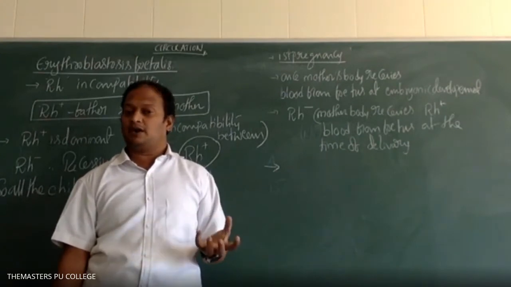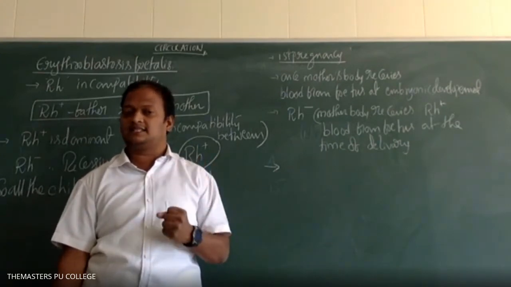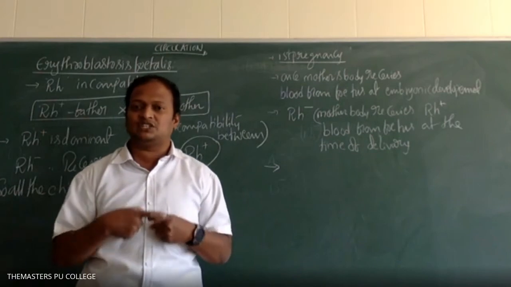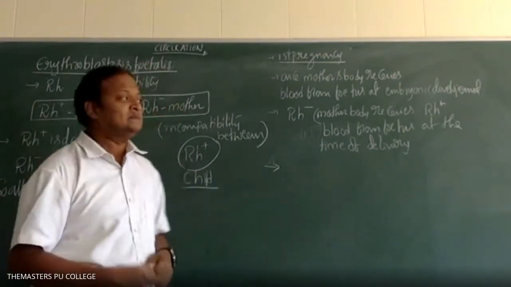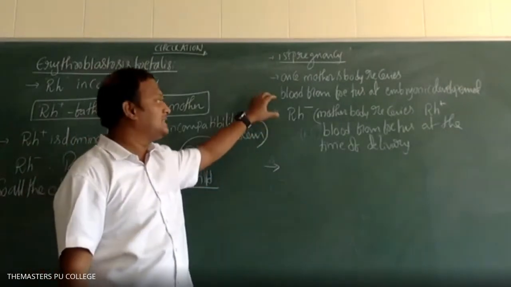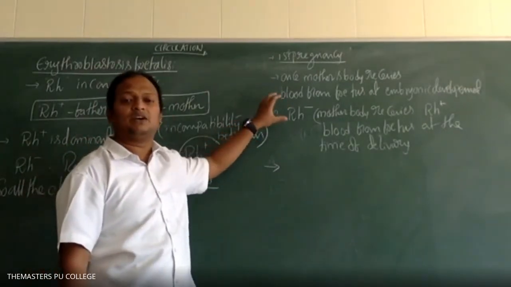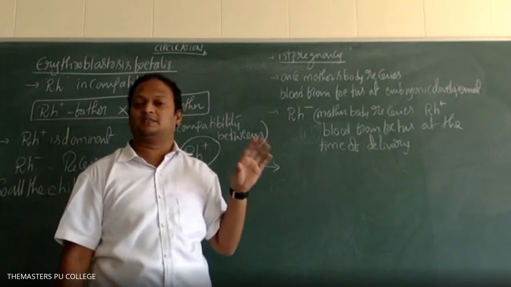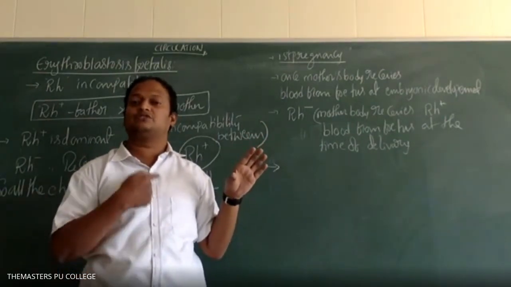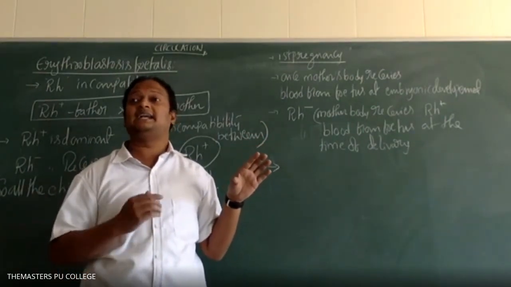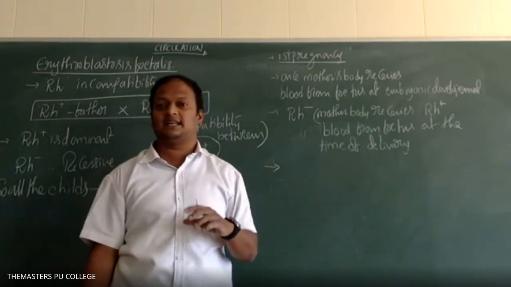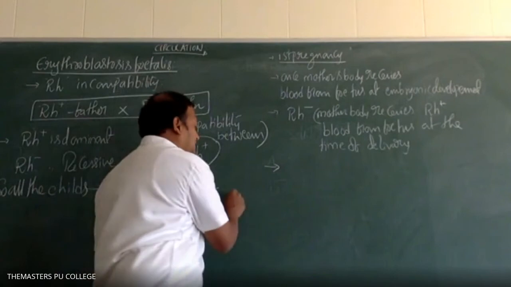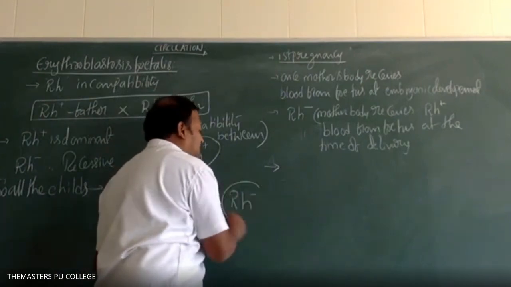Whenever the mother's body receives blood from the fetus, because of mismatching of both blood groups, what happens, students? The mother's body has Rh negative. Because of Rh negative, the mother's body is going to start developing antibodies against Rh positive. Are you understanding or not? In the mother's body, Rh negative is there.